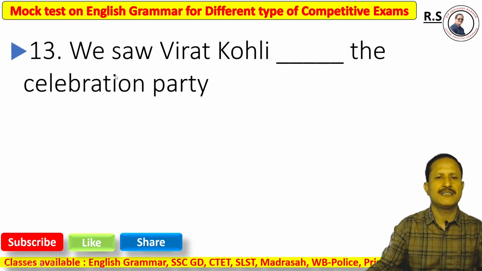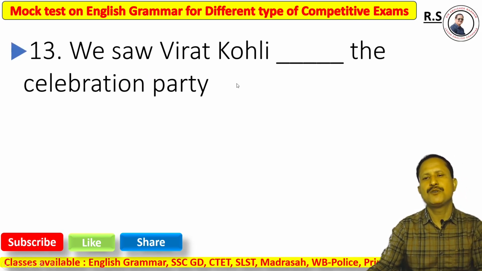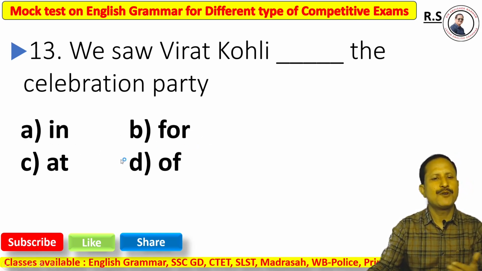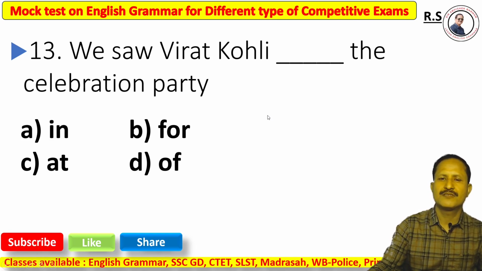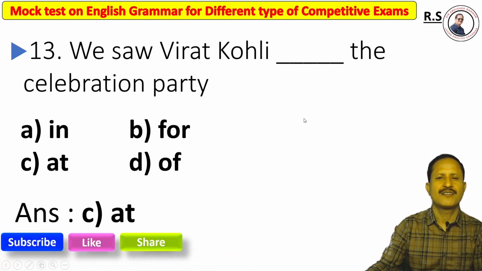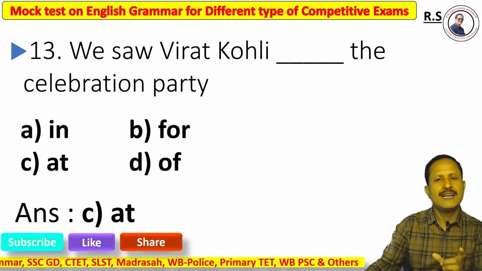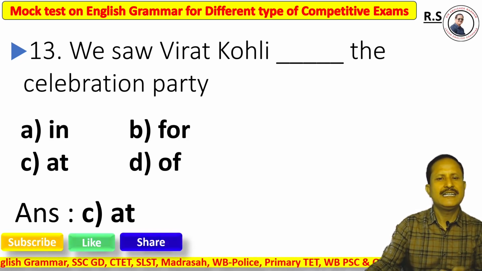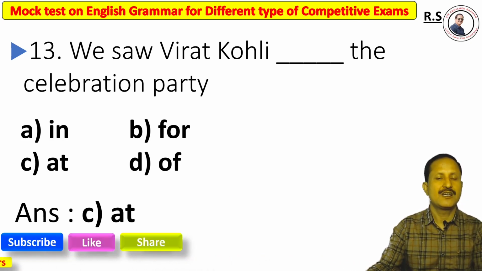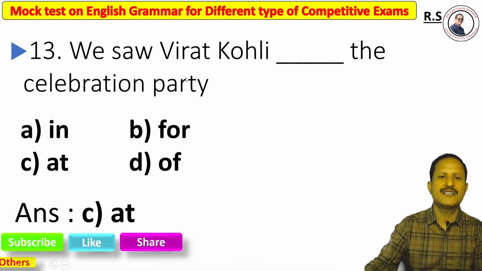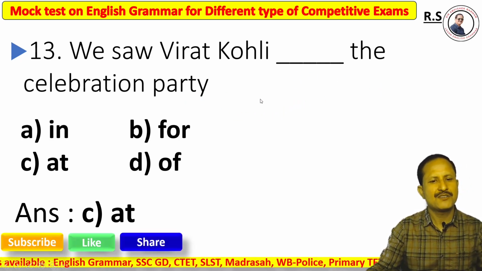Now question number 13. We saw Virat Kohli dash the celebration party. Option A in, option B for, option C at, option D off. The right answer is definitely option C, at. Why? When you talk about a collection of people, a gathering in a shop or a workplace, we must use at instead of in. The right answer is we saw Virat Kohli at the celebration party.